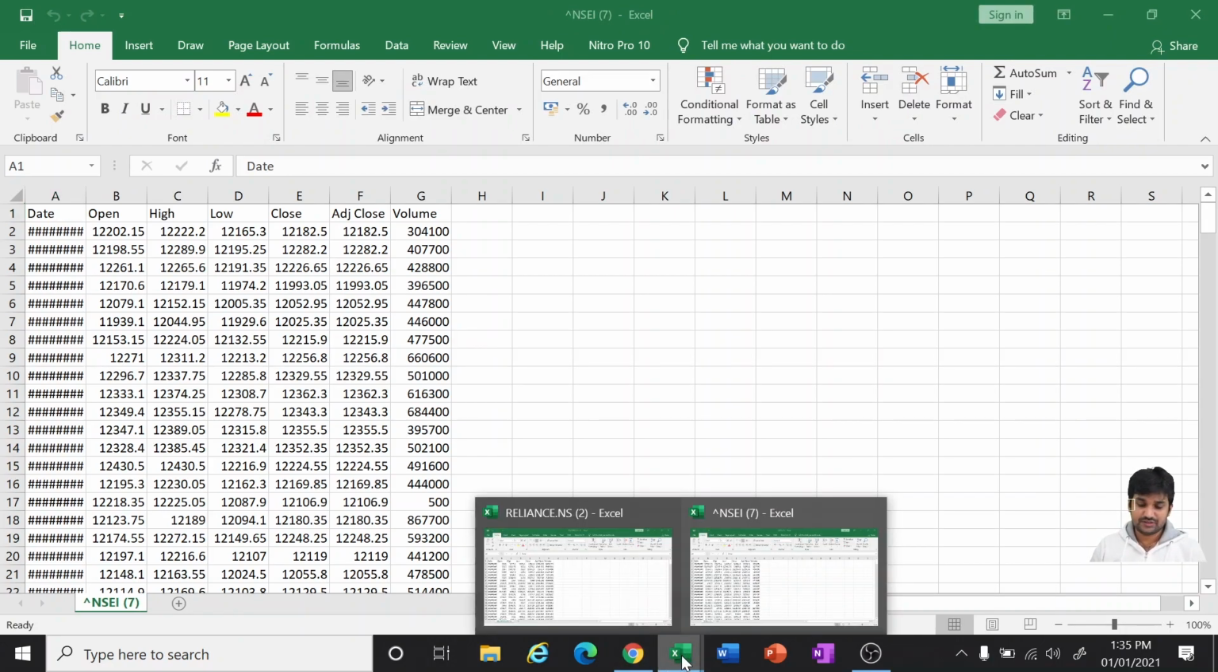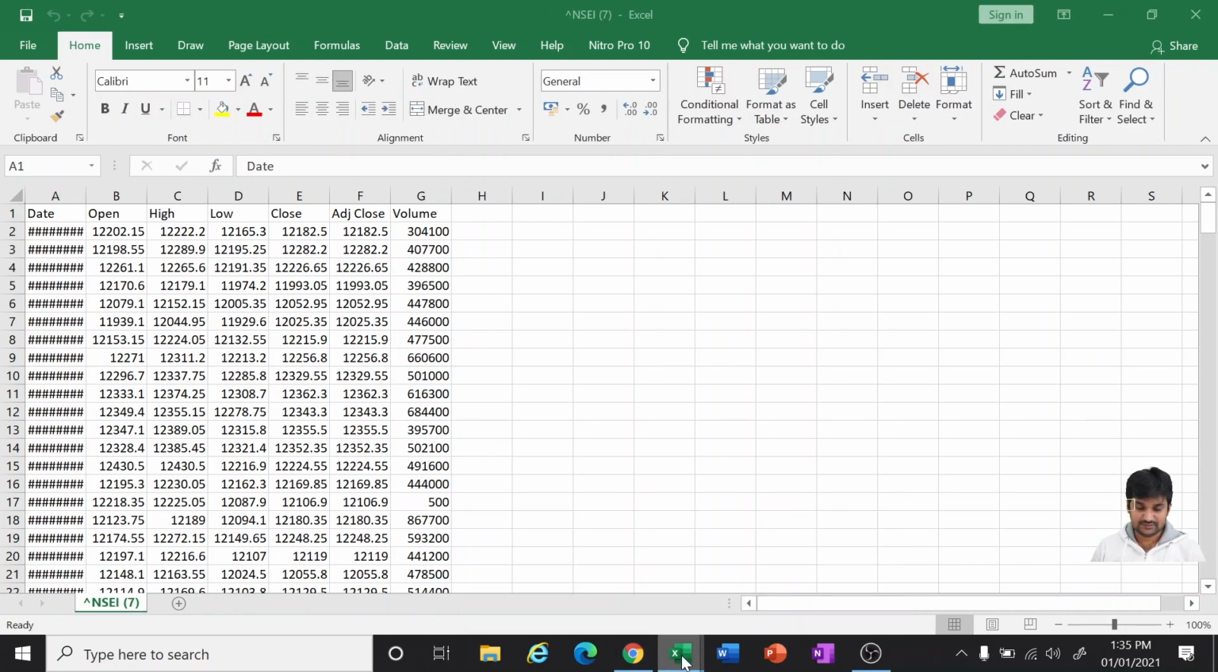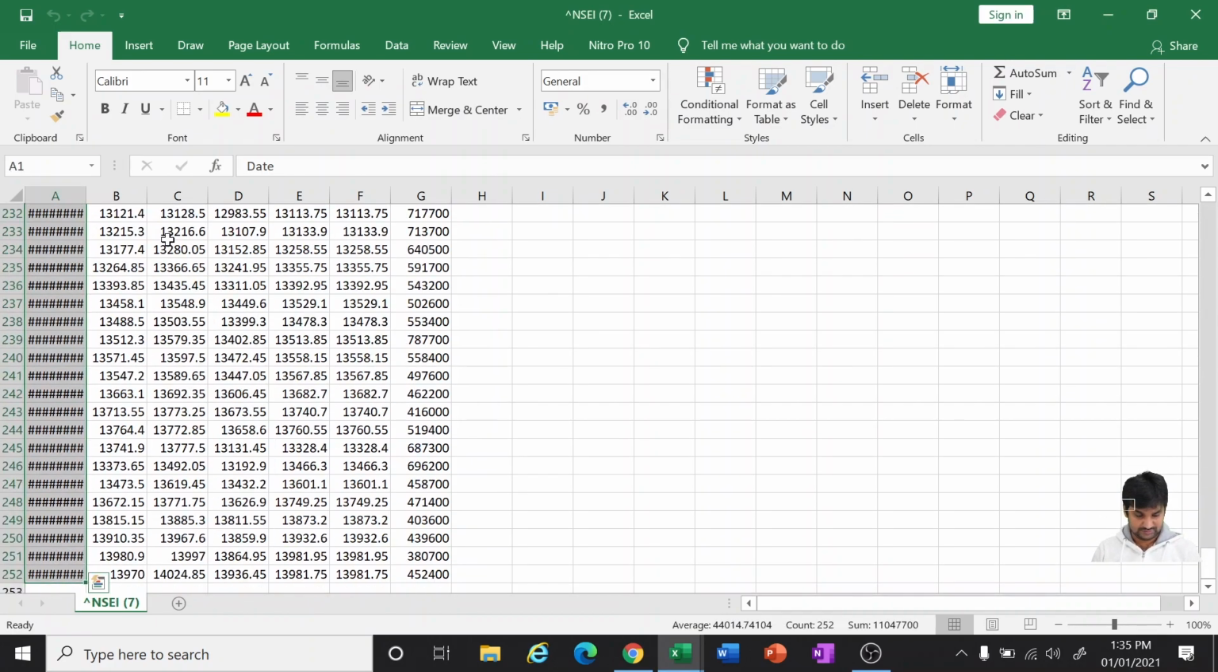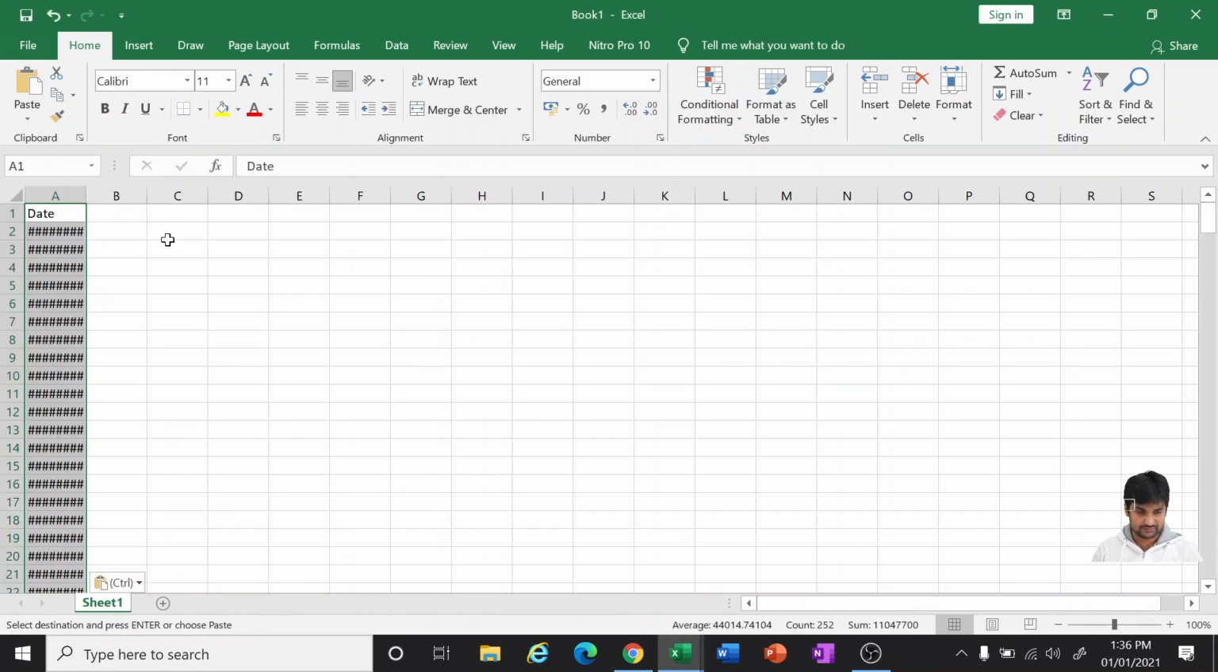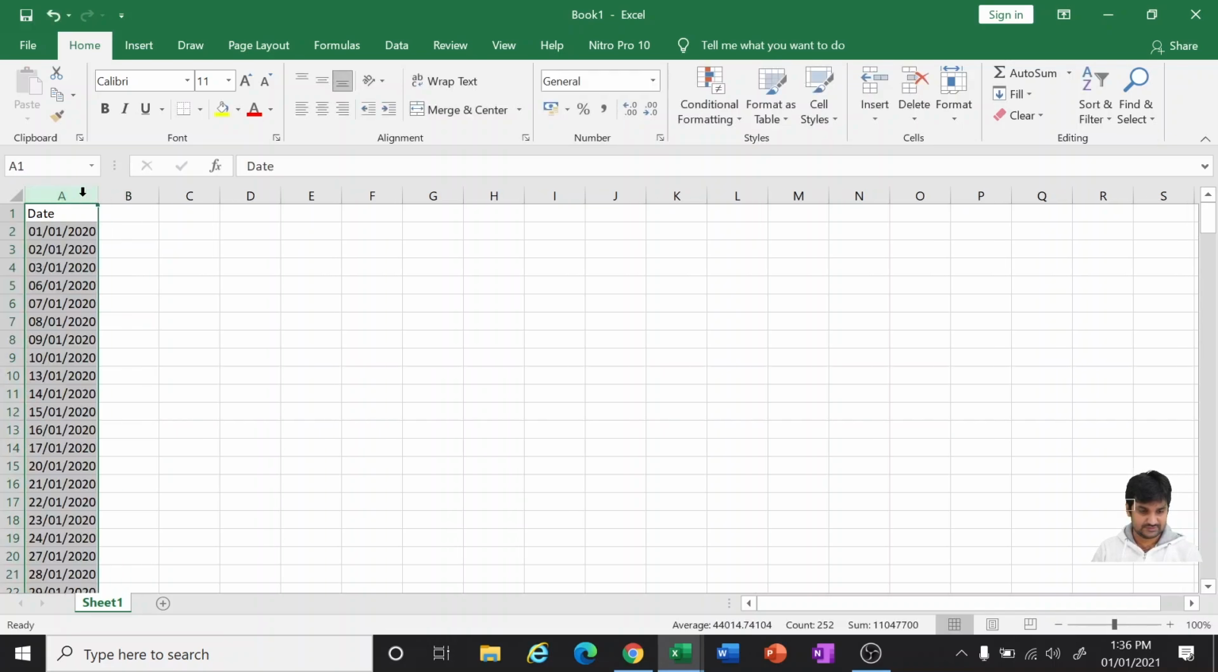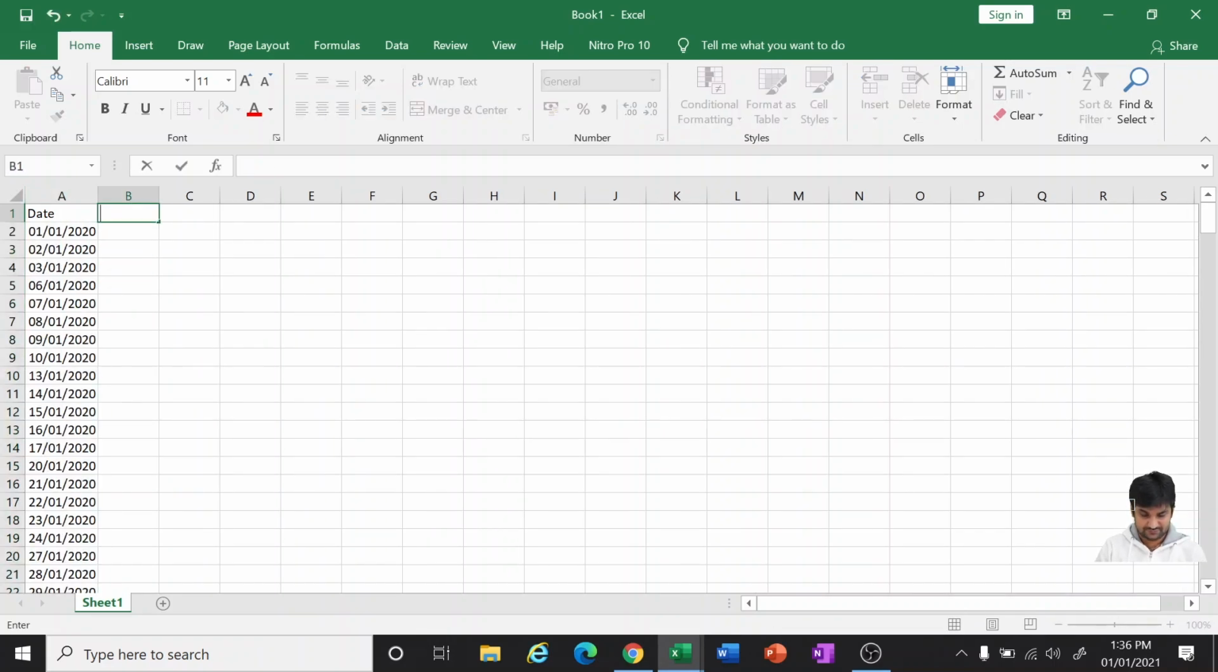Okay, I'm also taking a blank Excel for us to work. I'm taking the dates, copying, pasting in our blank file. So these are the dates. Now Nifty data, Nifty 50 and Reliance.